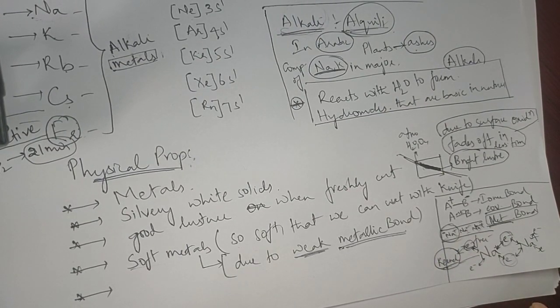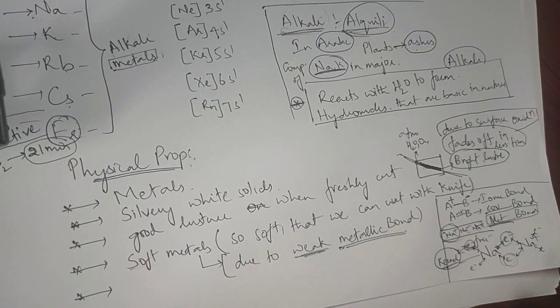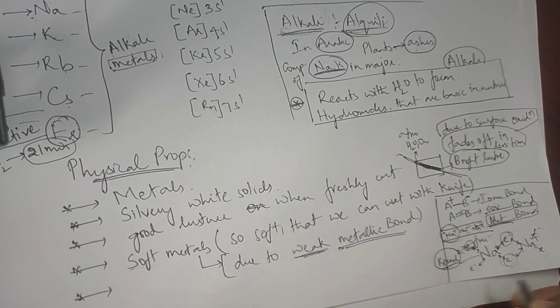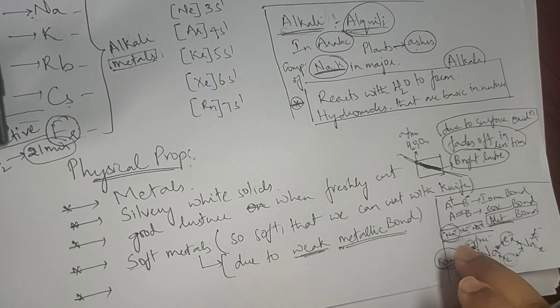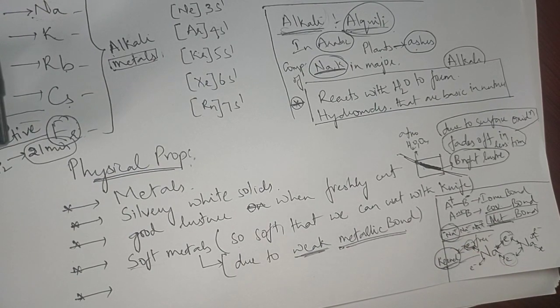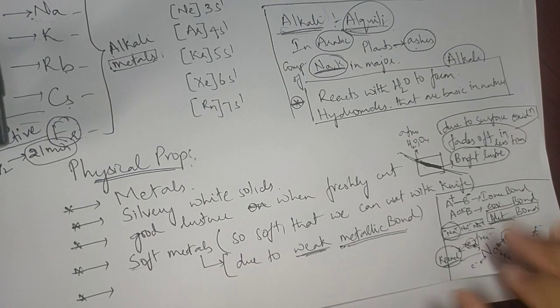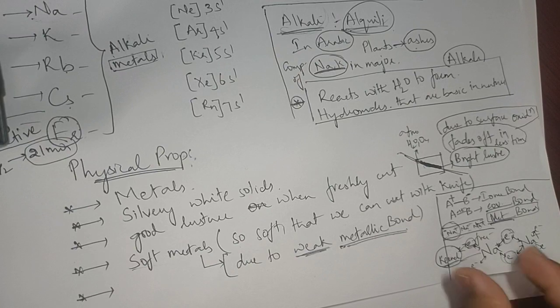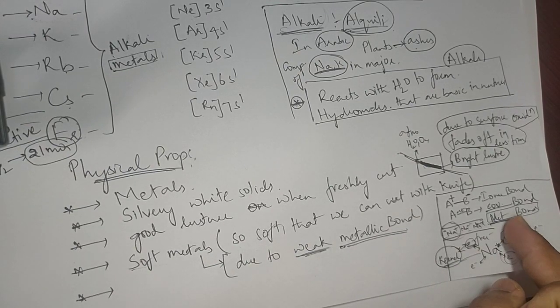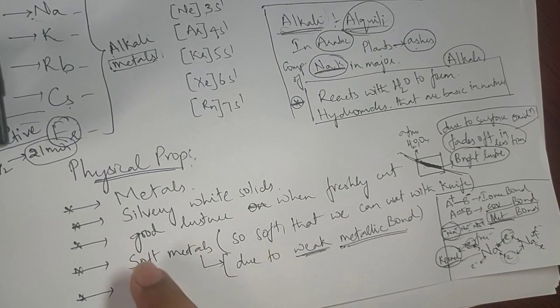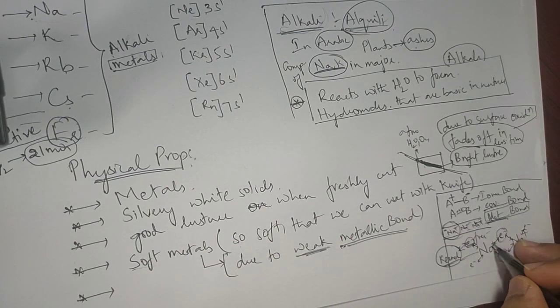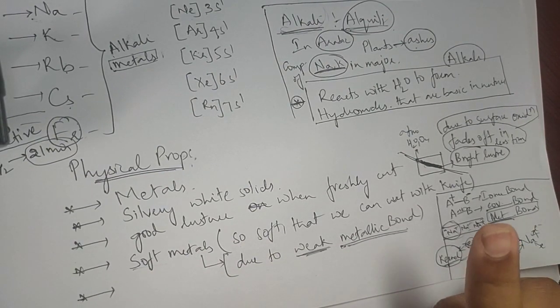And that's the reason we say metals are good conductors of heat and electricity. You should have studied this in 8th or 9th standard. Why are metals good conductors? It is these electrons that are responsible for the conduction of current. You will study this in detail in physics a lot; I'm just giving you an overview. So depending upon this force of attraction, the metallic bond, we identify whether a metal is soft or hard.